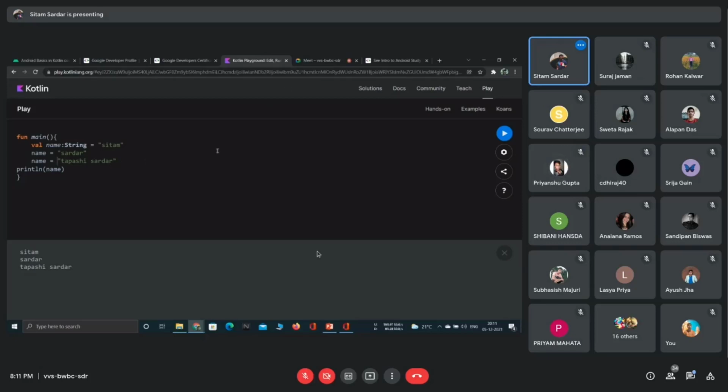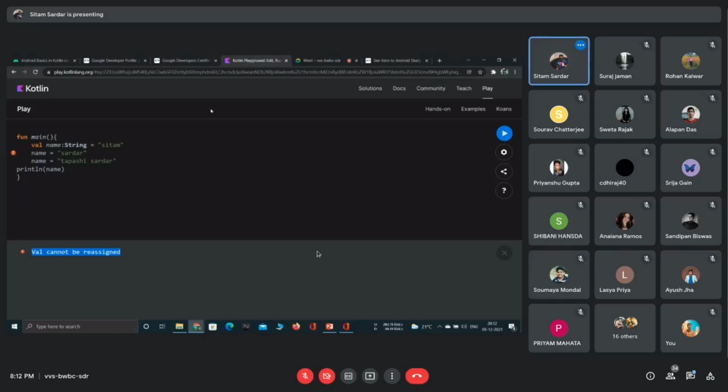Yes. Okay, so now there is a twist. If I try to run val this, it can't be reassigned. It is saying that val cannot be reassigned. Then what should we do? Use var.